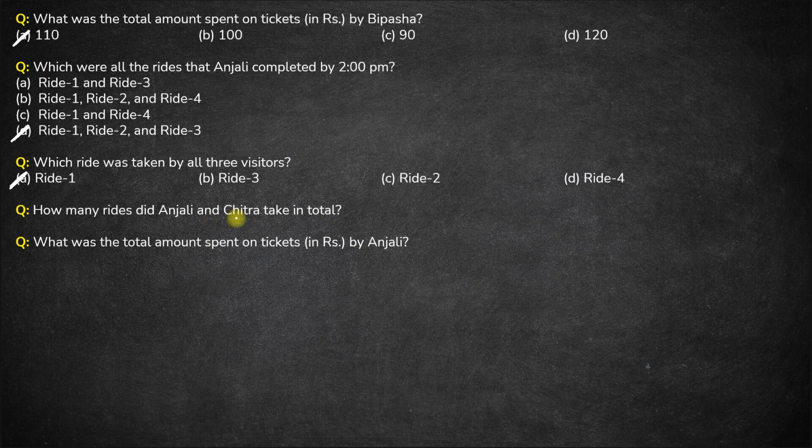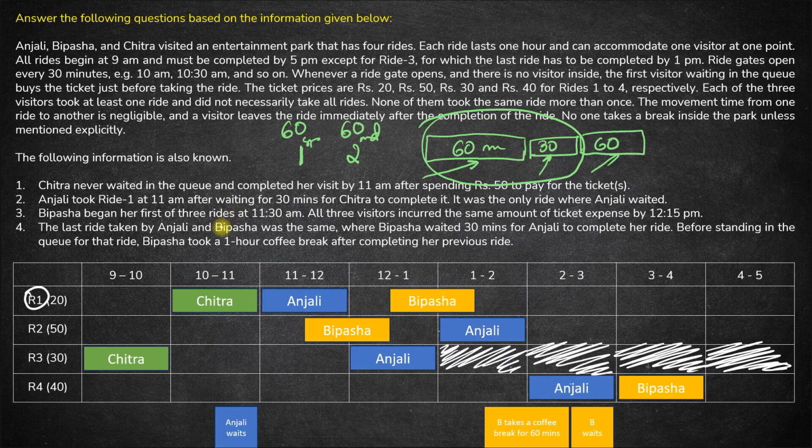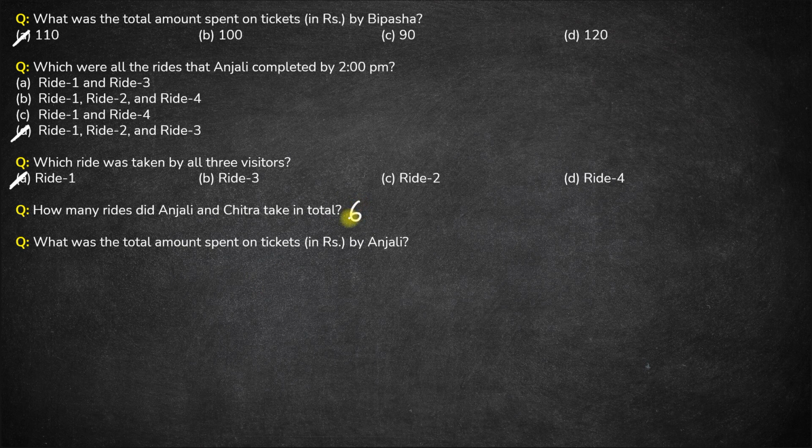Next question, how many rides did Anjali and Chitra take in total? So Anjali we know took 1, 2, 3, 4, that is 4 rides, and 2 rides for Chitra. So 4 plus 2 is 6. Anjali and Chitra together took 6 rides.